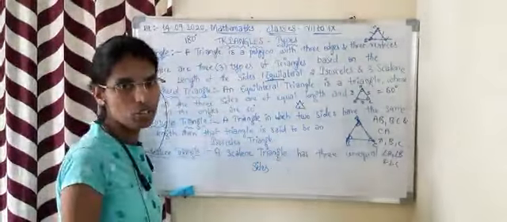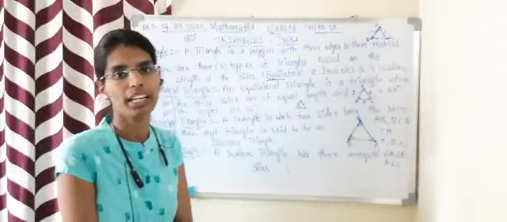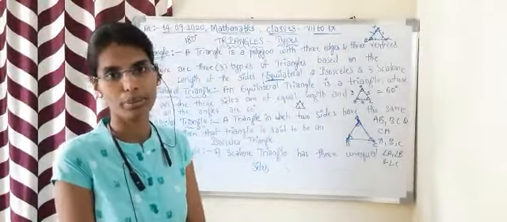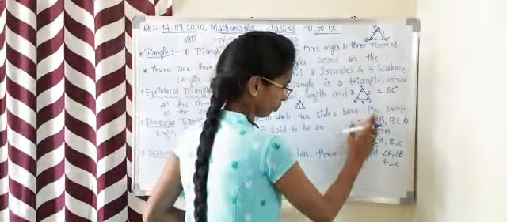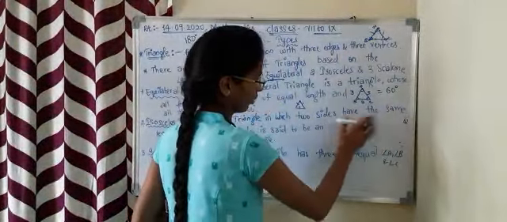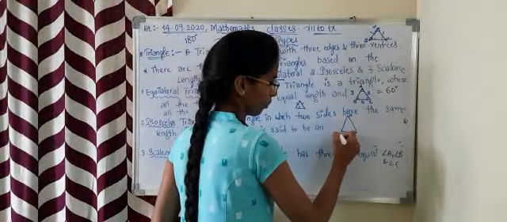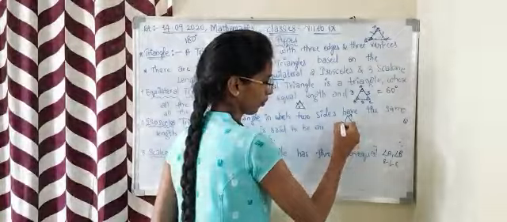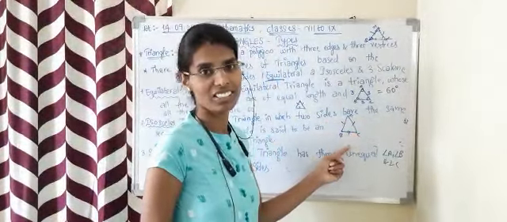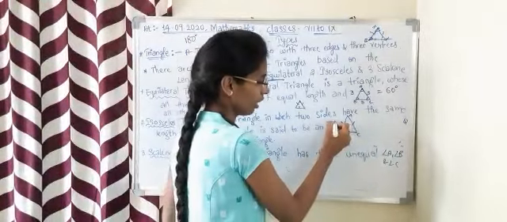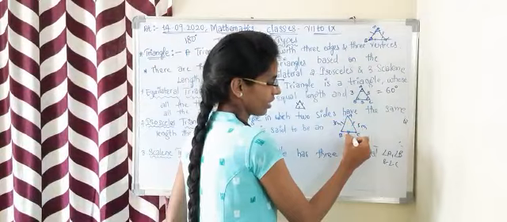Next, isosceles triangle. An isosceles triangle is a kind of triangle where any two sides of the triangle are the same and the third is different. Here, triangle ABC: these two sides are the same and the third side is different. Let this be 5 centimeters, 5 centimeters, and this is 3 centimeters.